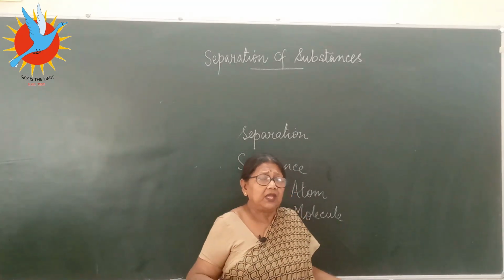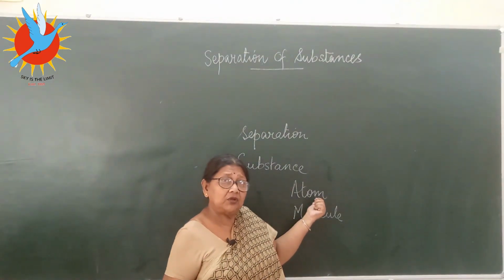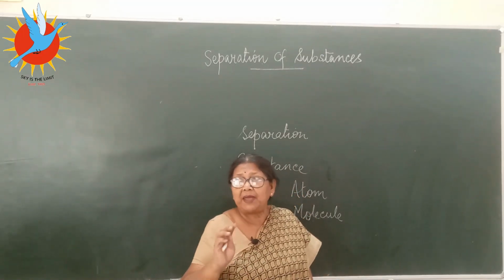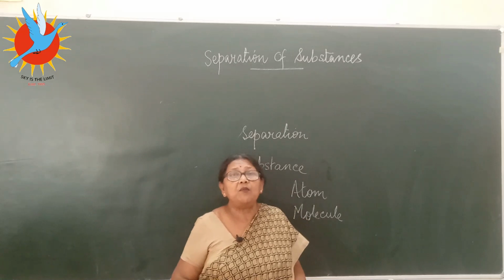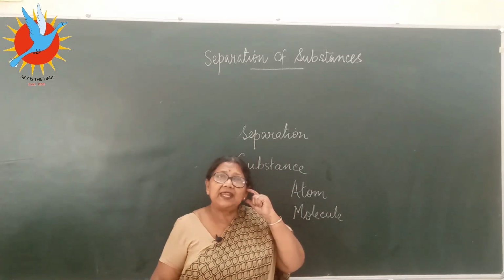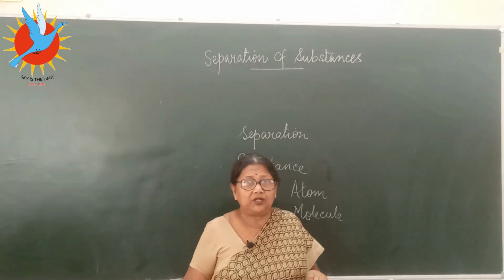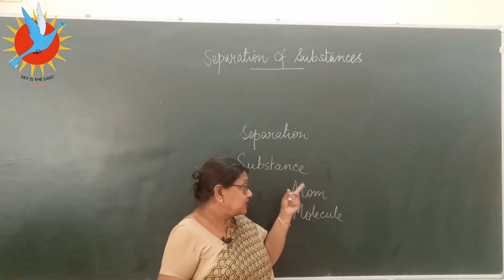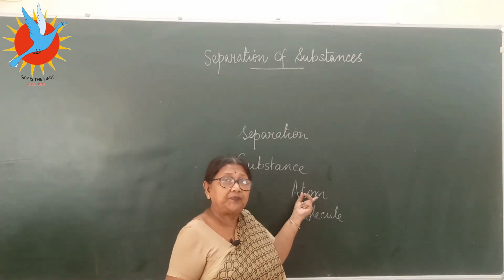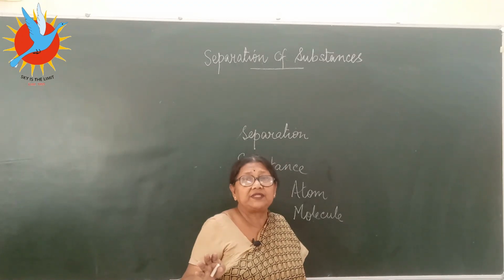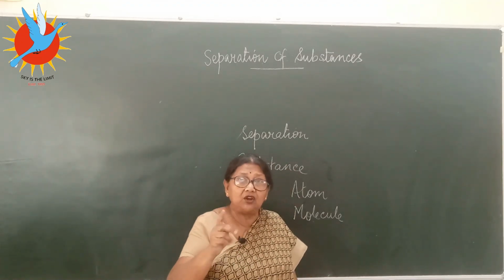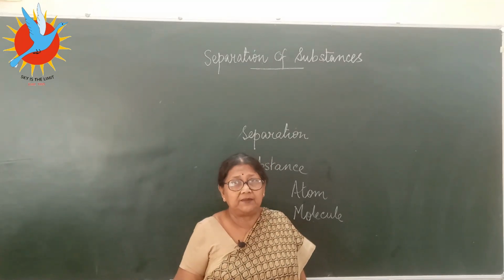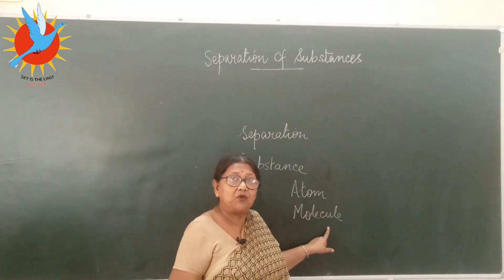Any matter. Now, then what is the difference between the two? Molecules can exist by themselves. We say the matter, any substance is made out of the molecule. The tiniest particle which can exist by itself is called the molecule. Then what about the atom? I'm saying that these are also smaller particles. Atoms are also smallest particles, but they may not exist by themselves. Normally atoms may or may not, get it very clear, either yes or no, may or may not exist by themselves. And atoms will make the molecules.